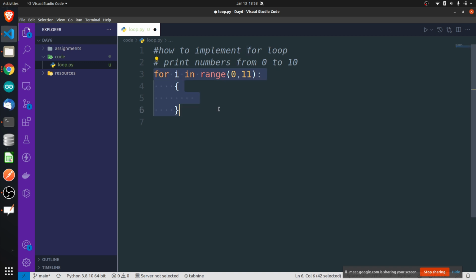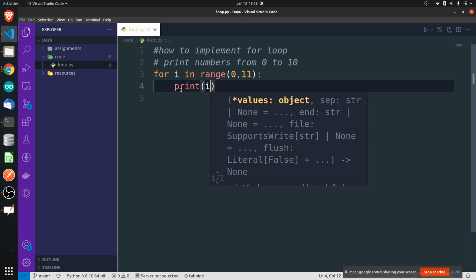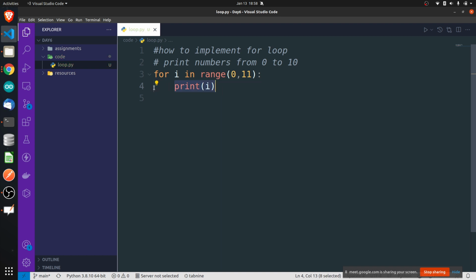I have already told you all, if you want to write something inside some statement, then you will always give a space. We will be discussing indentation in depth, but because we want to write this print statement inside the for loop, whatever you want to write inside the for loop, you will give all those lines some space. And now if you want to write something outside the for loop, you will come out.